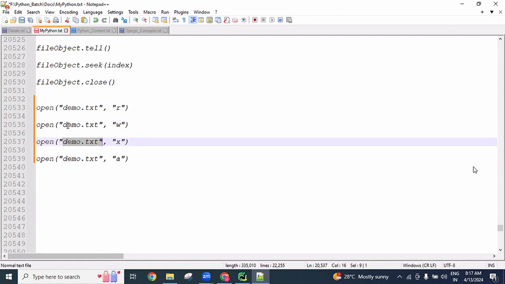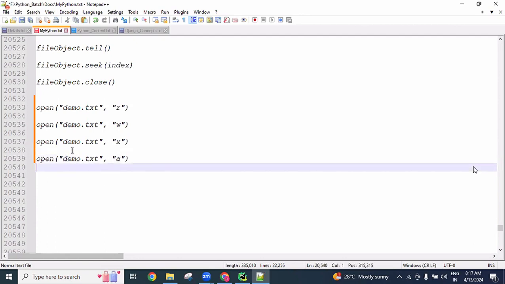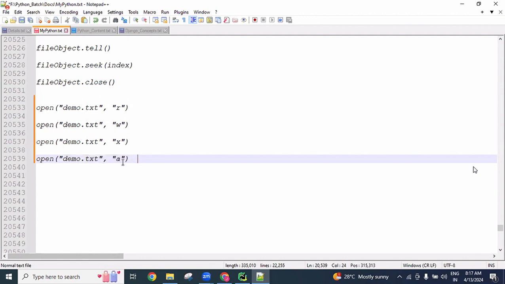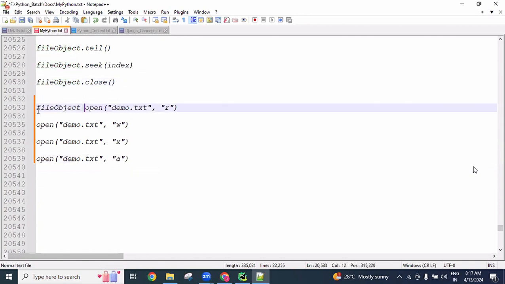If it is write mode, this file is deleted and recreated, meaning we lose the existing data. With append mode, if the file is already available, new data is added at the end position. If the file is not available, it is created. If available, new data is added at the end of the existing data. So in all these situations, we are creating a file object.